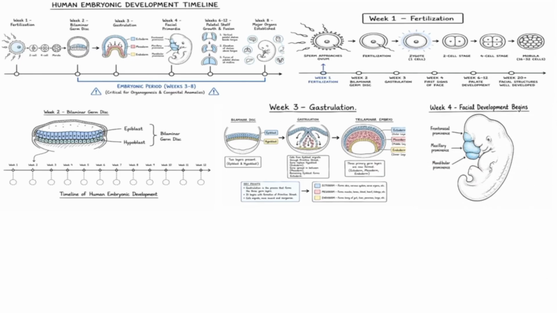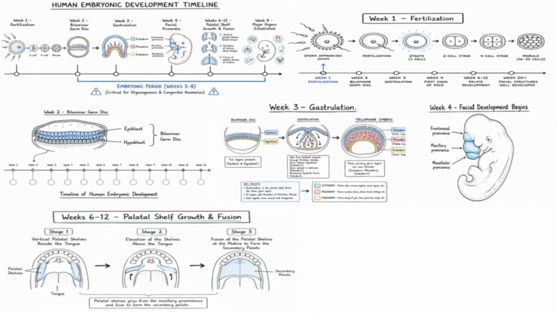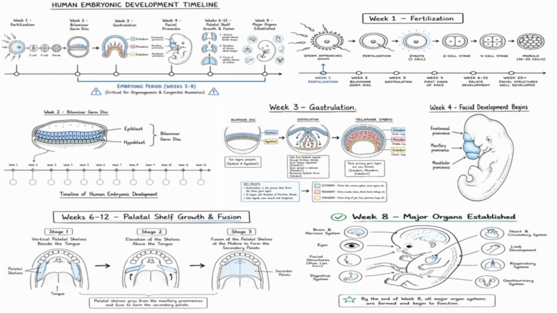Around the fourth week, the first signs of the face begin to appear. Between the 6th and 12th weeks, the palate develops rapidly through the growth and fusion of the palatal shelves. By the end of the 8th week, the embryonic period is complete and all major organs have been established. Remember this high-yield fact: the embryonic period extends from the 3rd to the 8th week, and this is the most critical period for organ development and congenital anomalies.